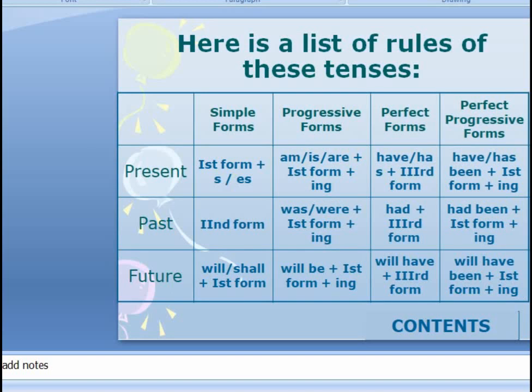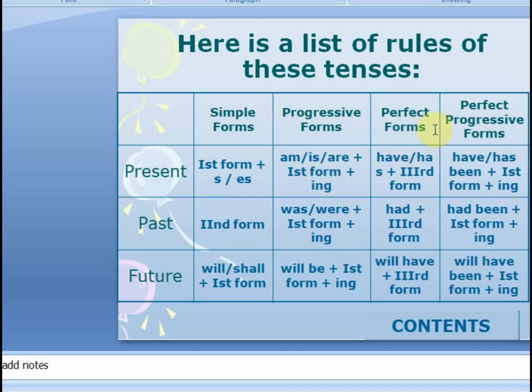Here is the list of rules of these tenses. Now, we'll discuss them one by one. Now, simple forms. First form. Simple present tense always takes the first form of the verb, but if the subject is singular, then in the verb we either add s or es. Present continuous tense is am/is/are plus verb's first form plus ing. For example, he is playing, I am playing, they are playing.